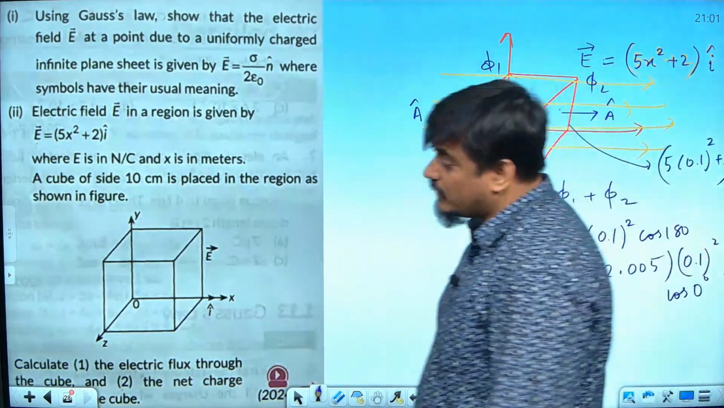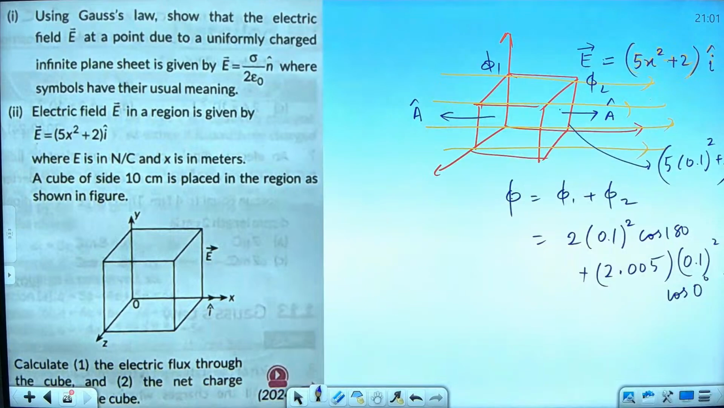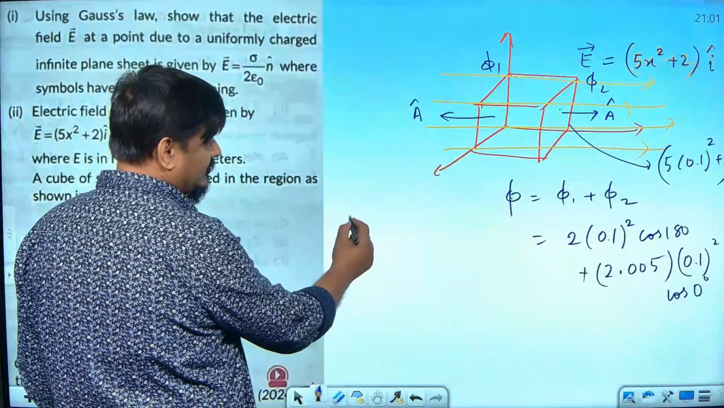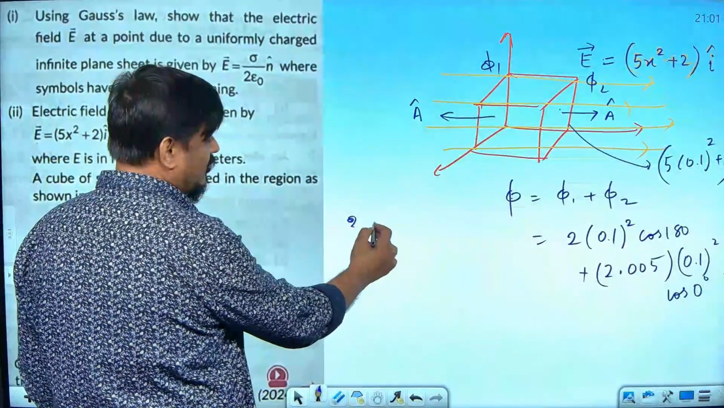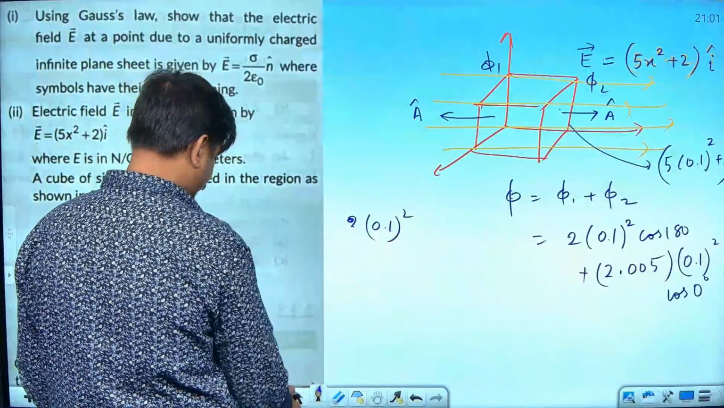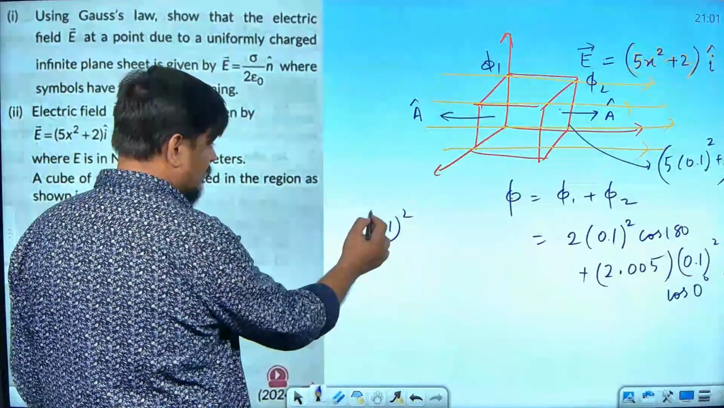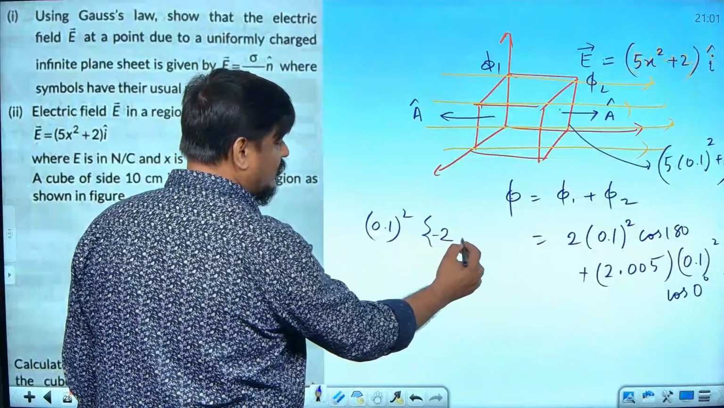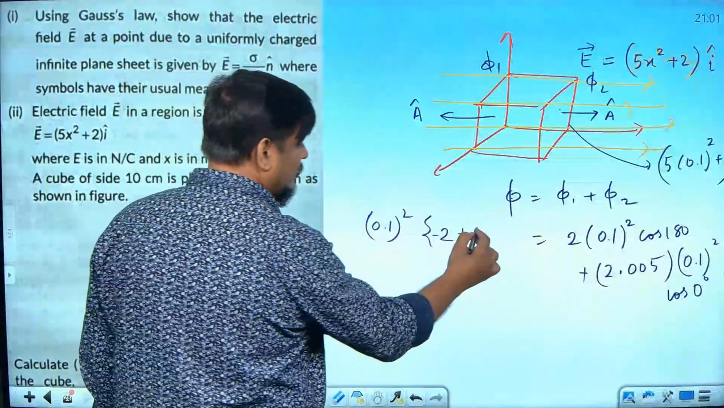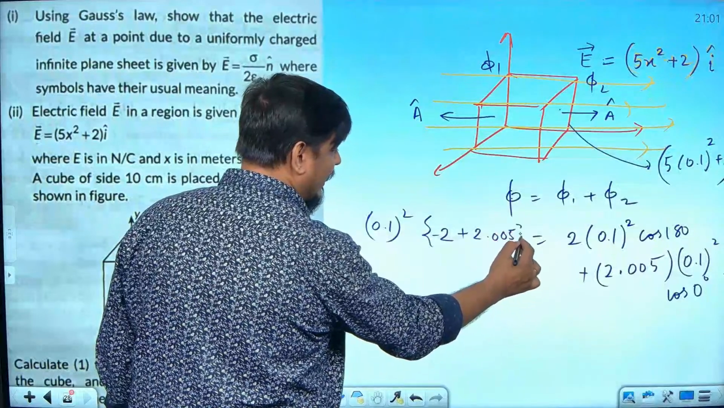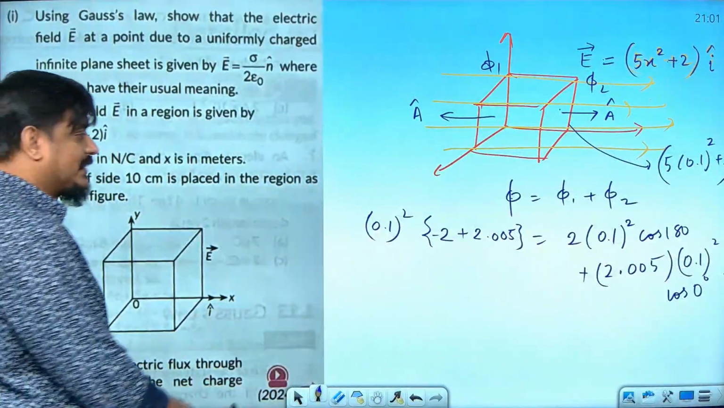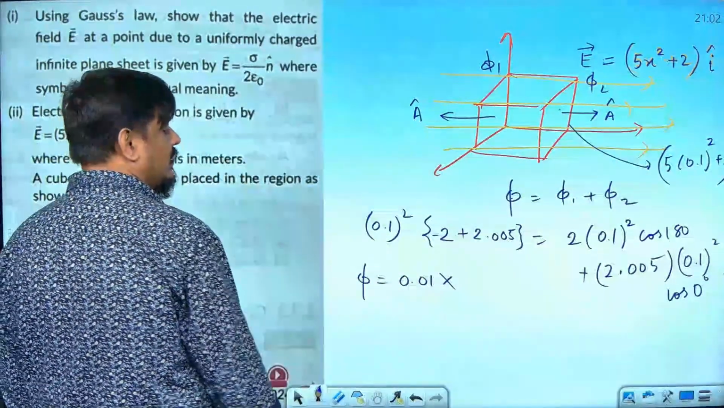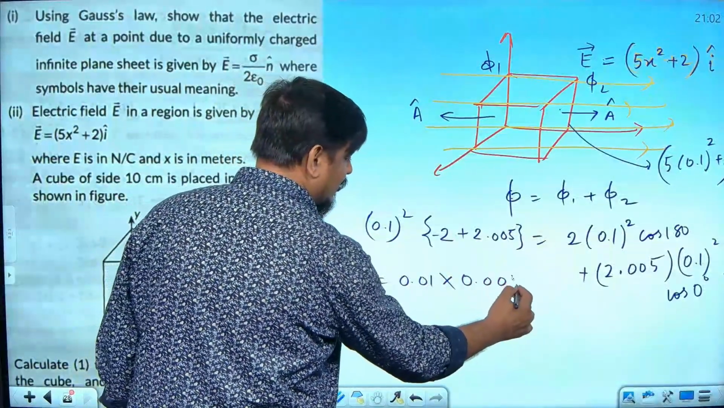If anybody has doubt in this, ask me. What I have written on the board is the answer for the first part. And when you solve it, I can take common outside 0.1 square. Then it will become how much? Minus 2 plus 2.005. Can I write like this? So answer will be, flux will become equal to 0.01 multiplied by 0.005. Very small value is coming.